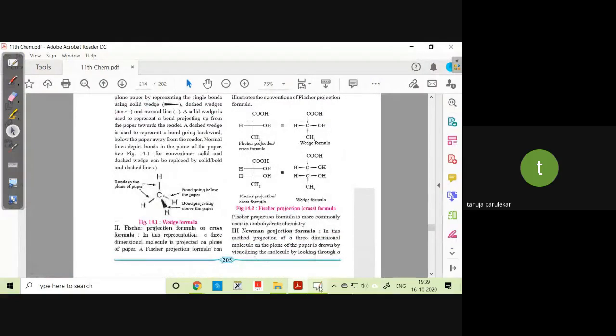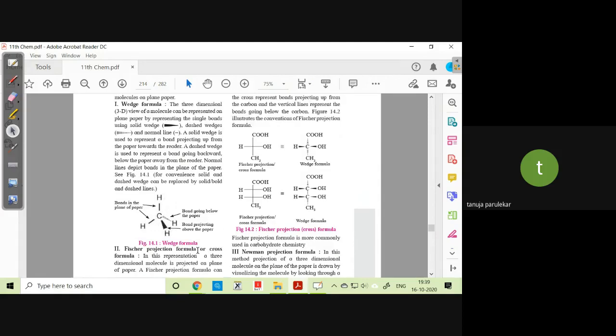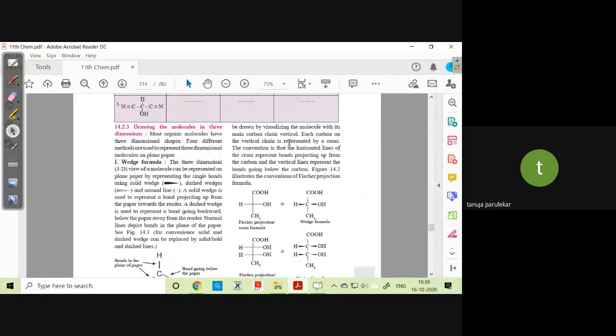In this, Ata will read this so that you'll understand. In this representation, a 3-dimensional molecule is projected on the plane of the paper. A Fisher formula can be drawn by visualizing the molecule with the main carbon chain vertical. Okay, we don't do it horizontal, it always comes from top to bottom. Each carbon on the vertical chain is represented by a cross. So this cross, you can see here also the groups are different. In this case as well, all the 4 groups are different. They have purposely taken this as an example wherein all the 4 groups are different.